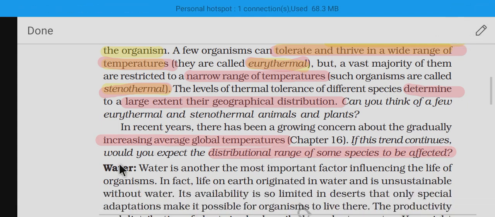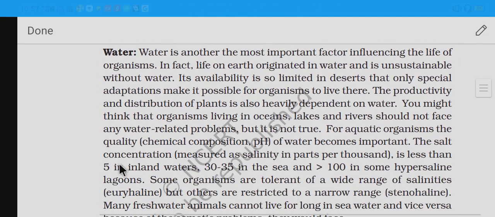Next, water. The next abiotic factor is water.